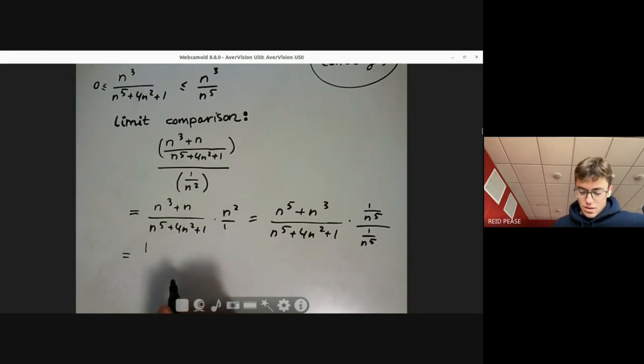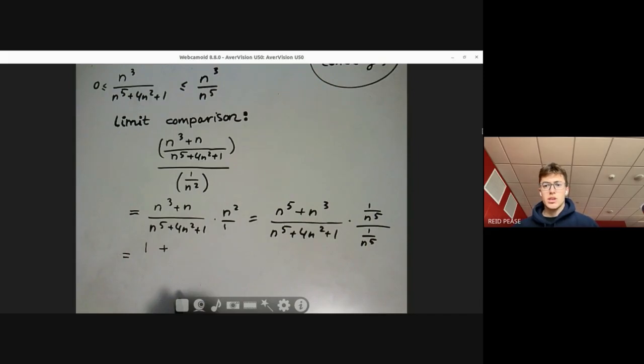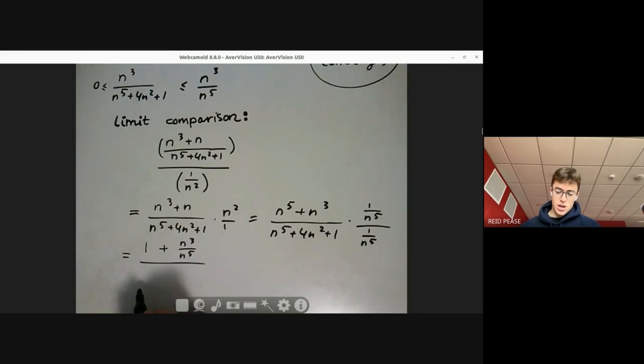Plus, 1 plus n cubed over n to the fifth, over 1 plus 4n squared over n to the fifth plus 1 over n to the fifth.